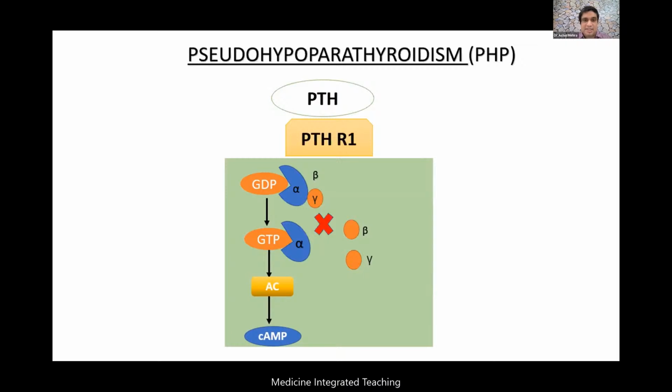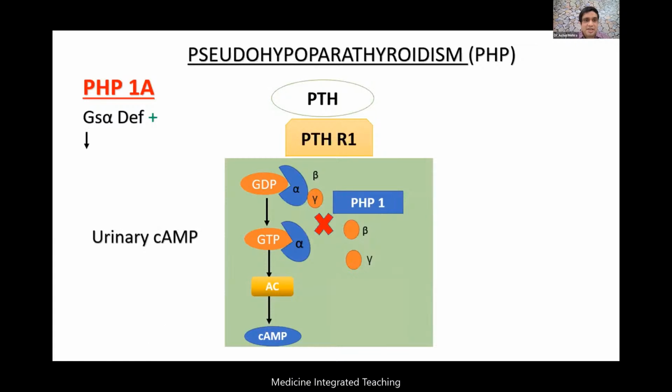Now there is a GNAS alpha deficiency that we find in this particular part of the GNAS gene, resulting in pseudohypoparathyroidism type 1. There are two types, 1A and 1B. The 1A has a GNAS alpha deficiency. Finally, the urinary cyclic AMP generated will be less.